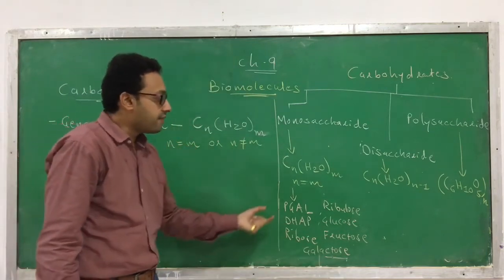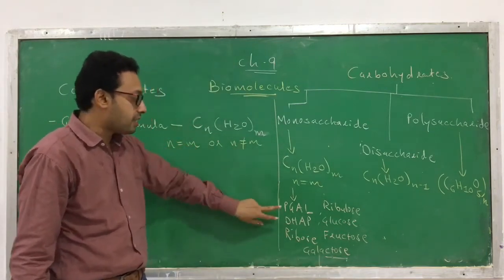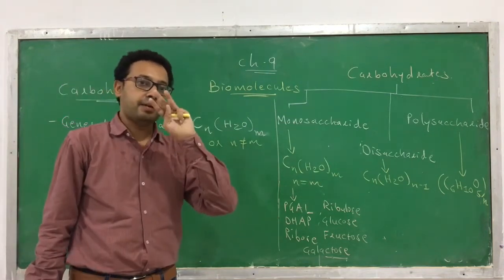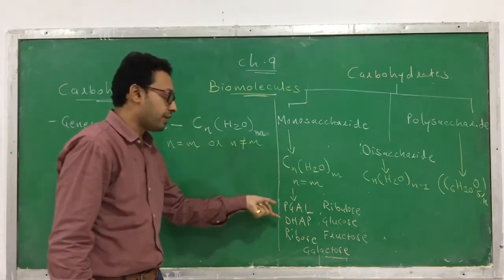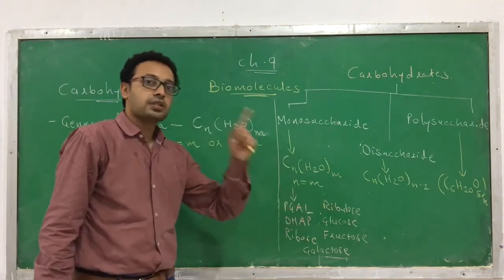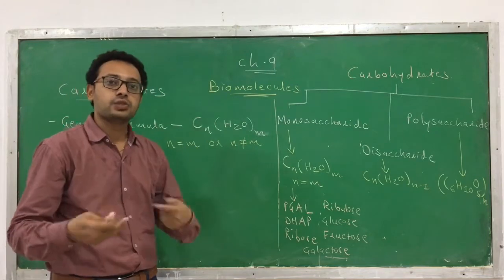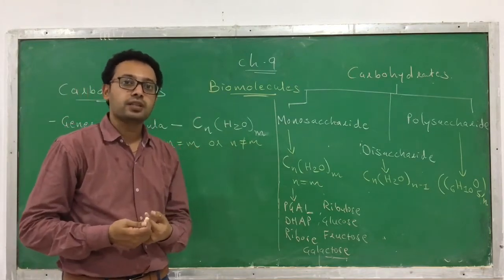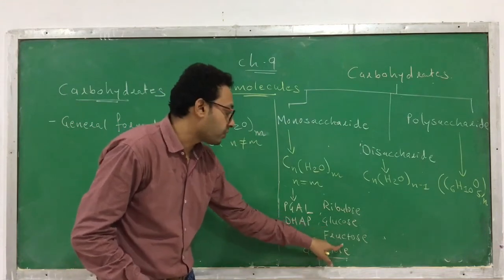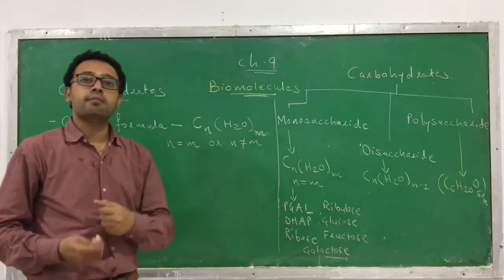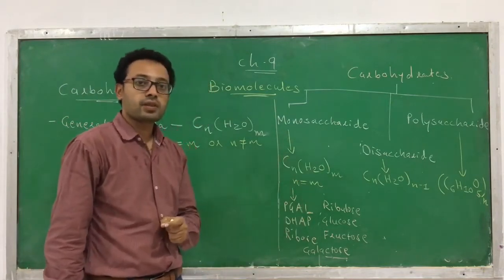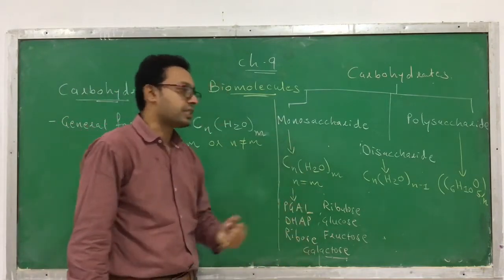Here I will tell you how many carbon atoms are present in PGAL and DHAP. The number of carbon atoms is 3, so they can also be called triose. In ribose and ribulose, the number of carbon atoms is 5, so they can also be called pentose sugars, as we have already discussed in nucleic acids. Glucose, fructose and galactose have 6 carbon atoms, so they are called hexose. So this is regarding monosaccharide.